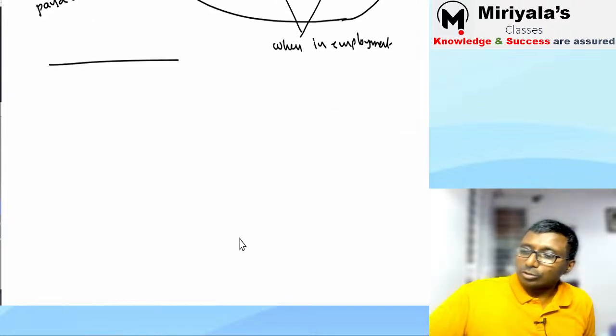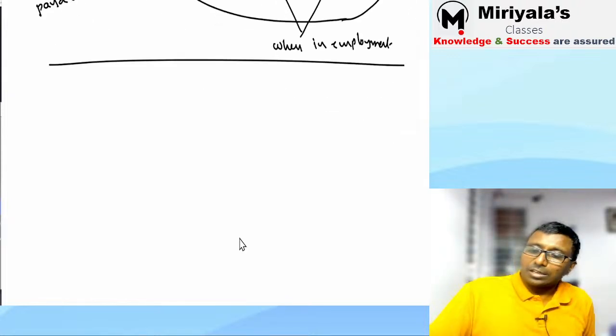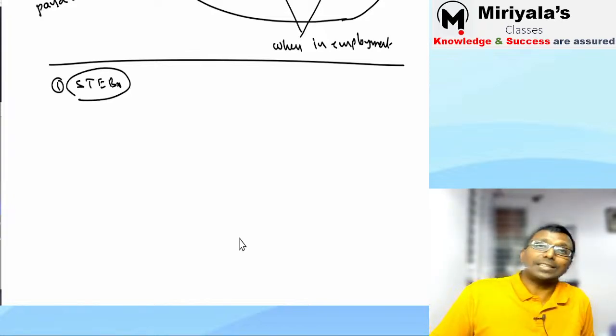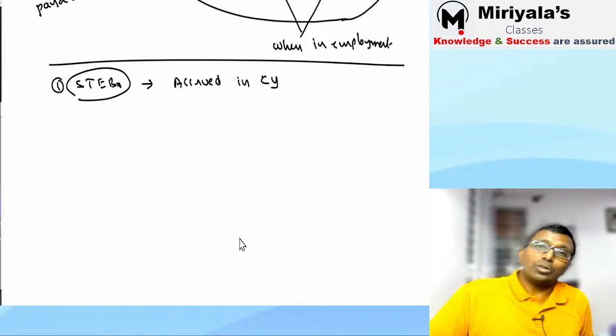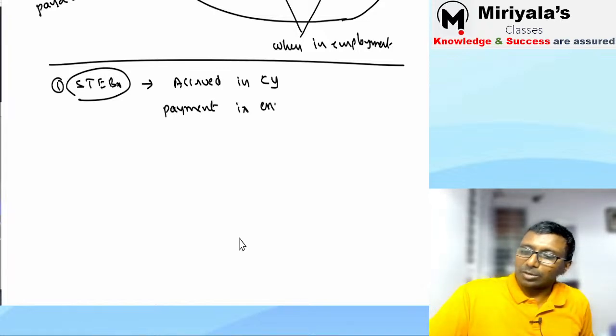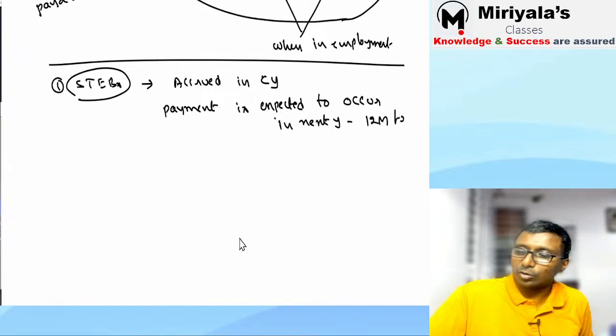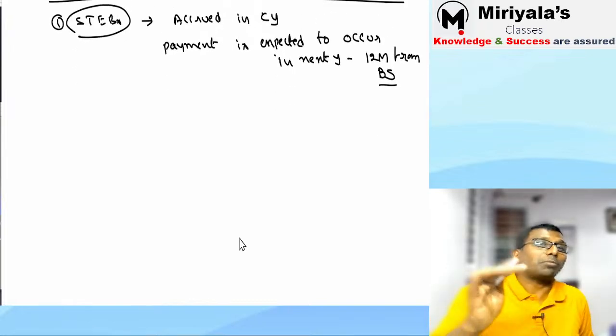Perfect. Now the question is simple. The first situation is short-term employee benefits. Short-term employee benefits means what? It is accrued in the current year. But what about the payment? Payment is expected to occur in the next financial year, that is, within 12 months from the balance sheet date. If you are expected to pay within that time, then that is called short term employee benefit.